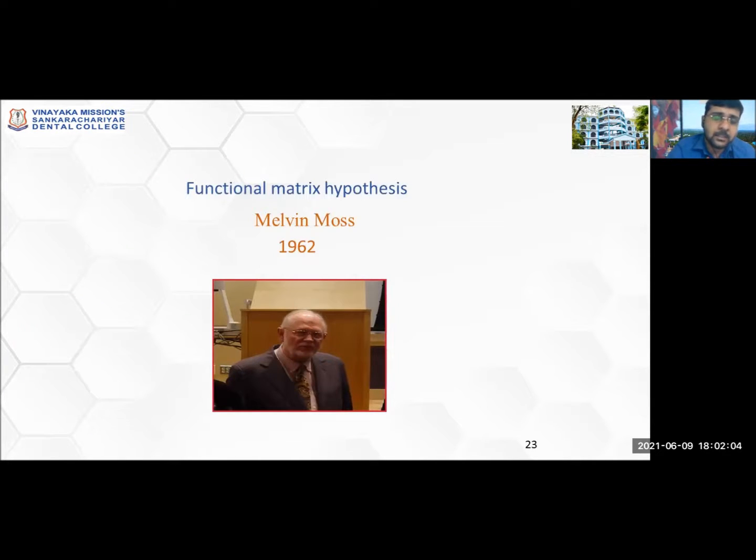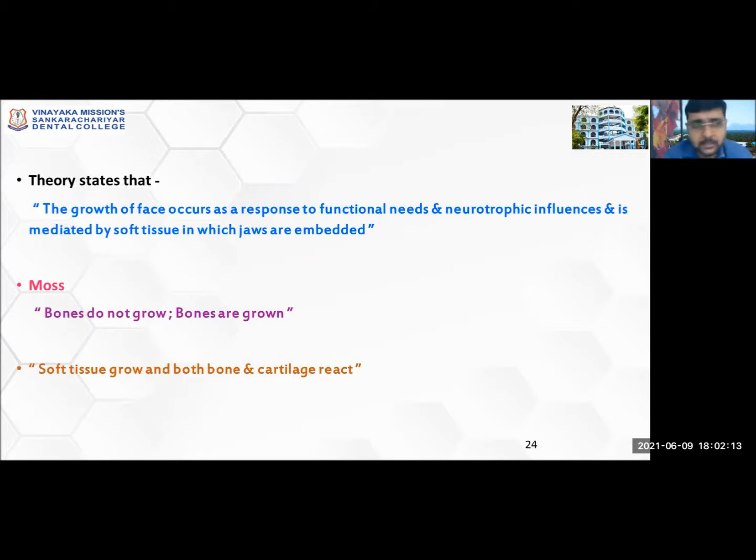The next came the functional matrix hypothesis, which is the most accepted theory in orthodontics. It was introduced by Melvin Moss in 1962. The theory states that the growth of the face occurs as a response to functional needs and neurotrophic influences and is mediated by soft tissue in which the jaws are embedded.